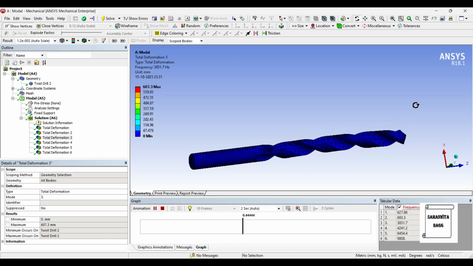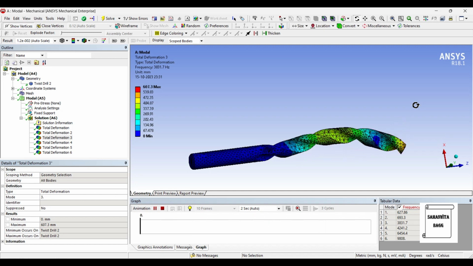The maximum frequency in general for the drill bit is 50 hertz. So what we are talking about is essentially quite high. But if this frequency is attained by any other object vibrating around it, then it can go in the mode of resonance. So that is the requirement of studying the modal analysis of the drill bit.